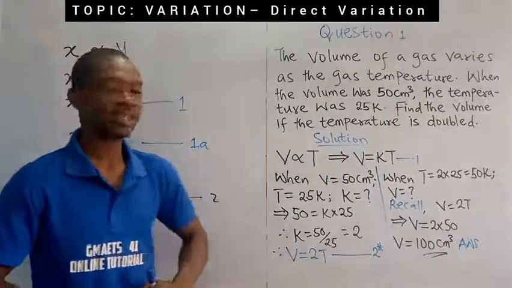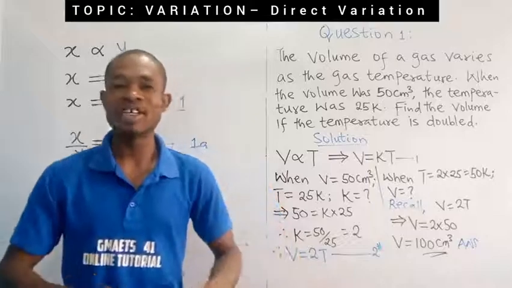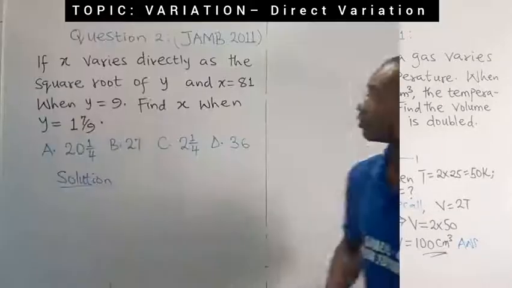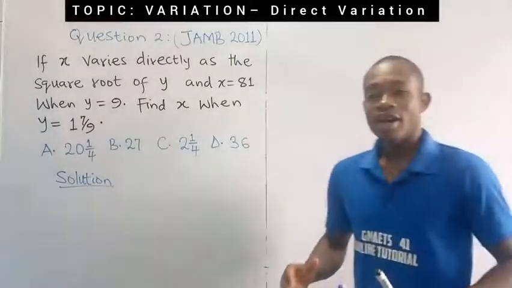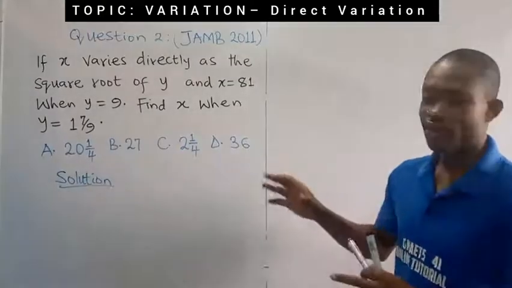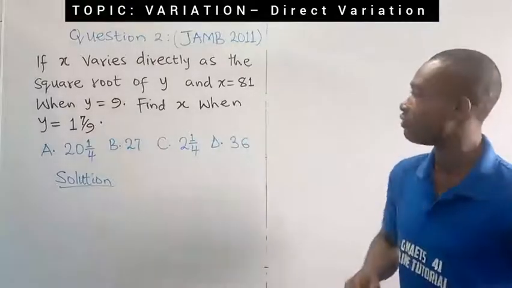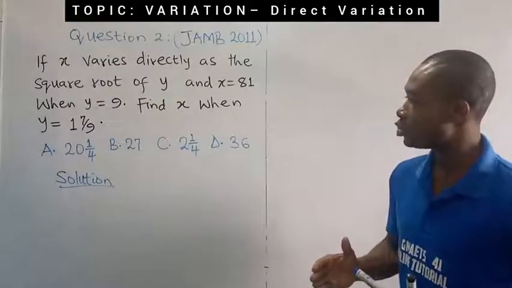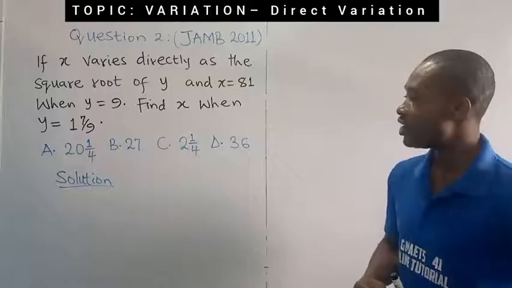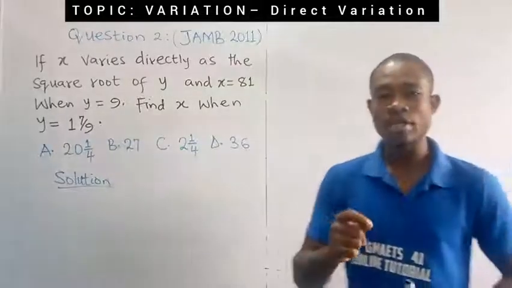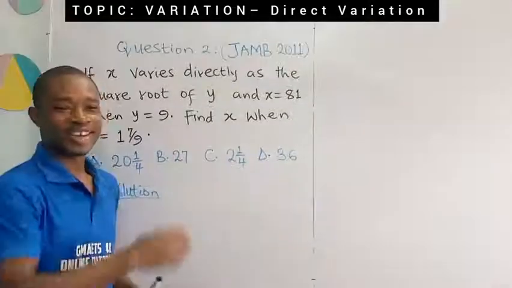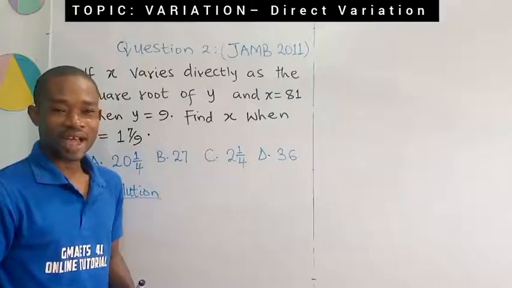Let's take, this time around, a JAMB question. Alright, now the second question we have here on the board. If x varies directly as the square root of y, take note of that, and x equals 81 when y equals 9, find x when y equals one whole number 7 over 9. Let's move on to deal with this. How do you solve this question?